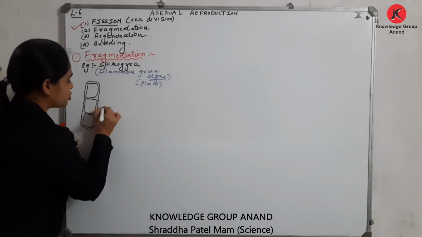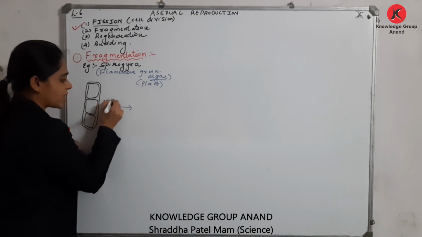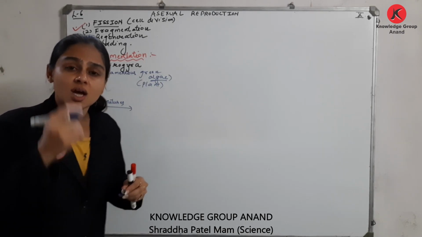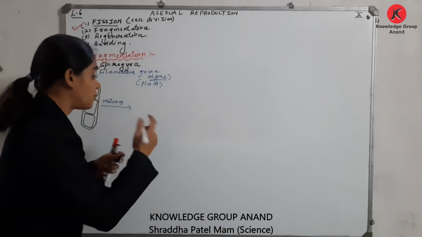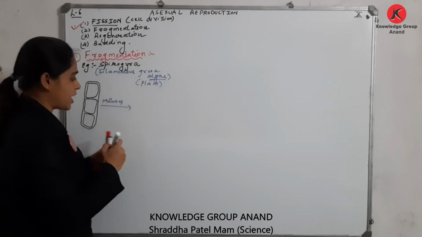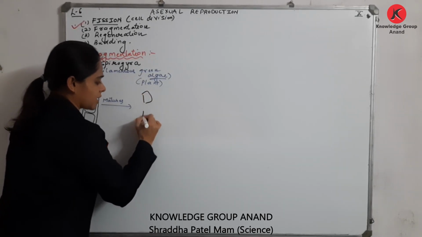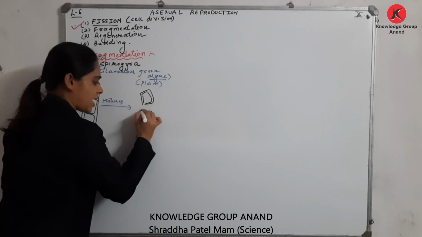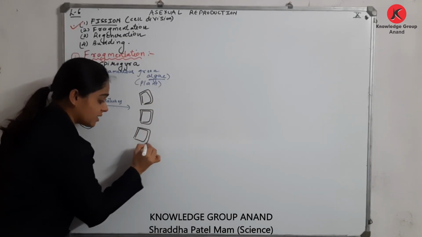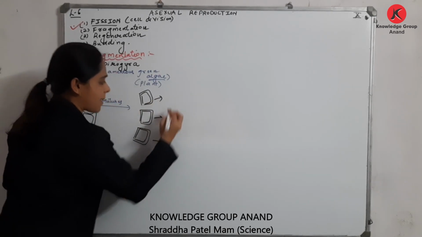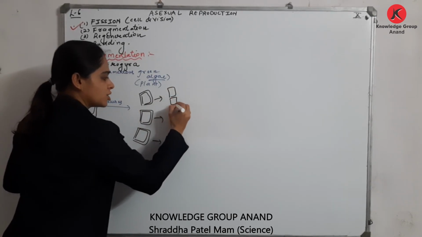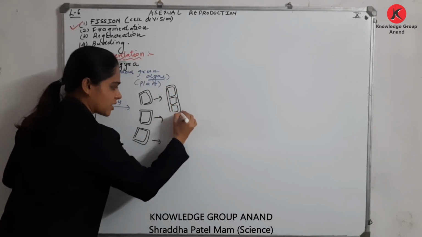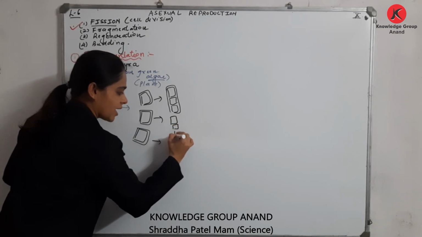Once this organism matures, the Spirogyra breaks into many fragments, as you can see here, and each fragment is capable of generating a new organism.